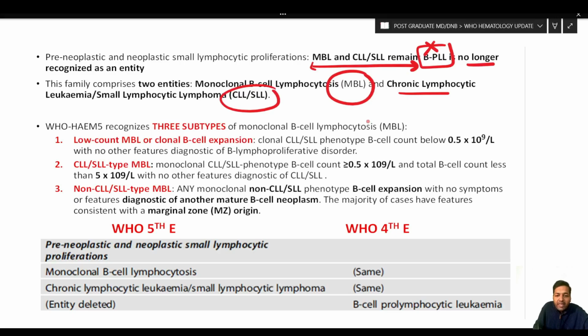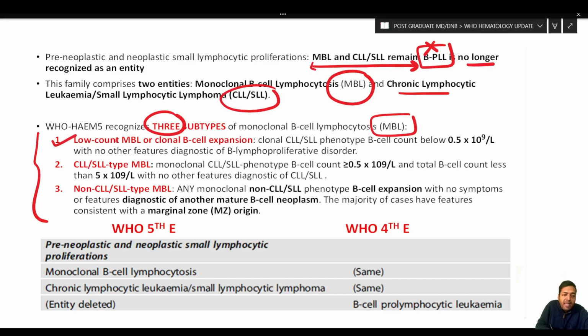Now, very importantly, monoclonal B cell lymphocytosis now has three subtypes. Previously also the subtyping was there, but it has been further refined and better defined in the latest 5th edition. So, what are the three subtypes of monoclonal B cell lymphocytosis?